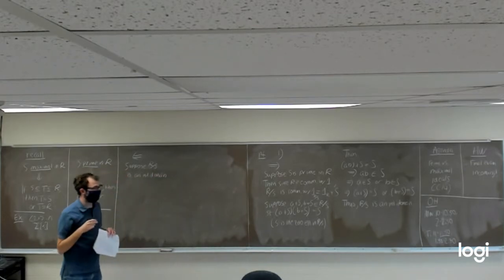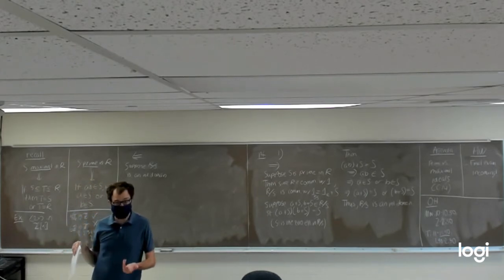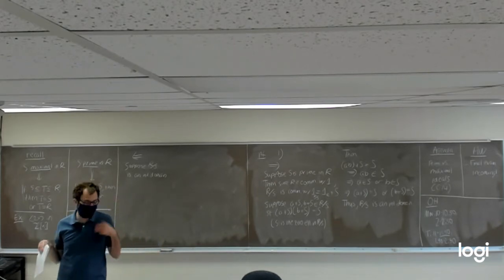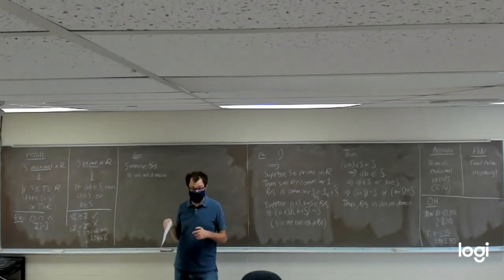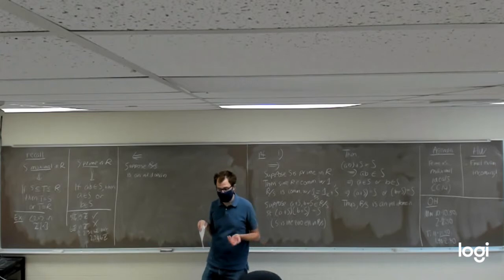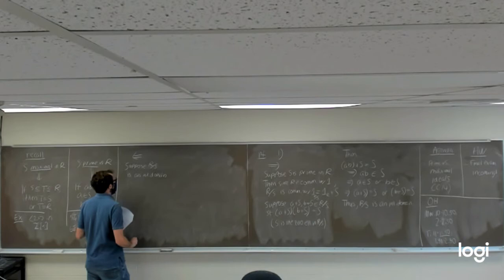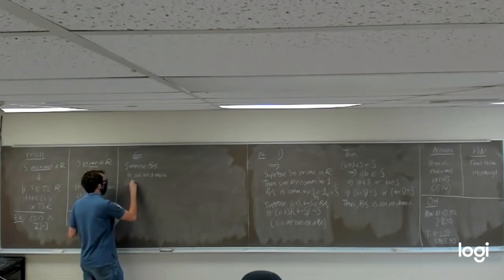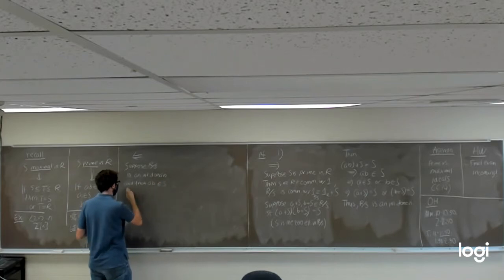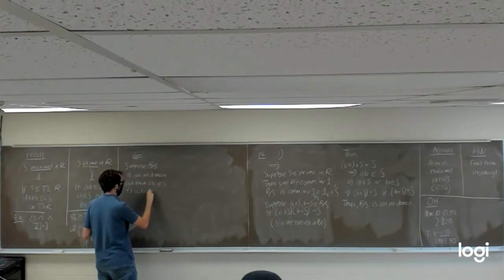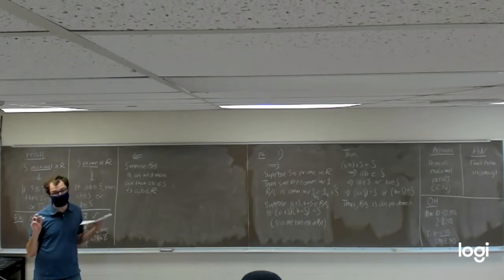Our goal is to show that S is a prime ideal, meaning if we take the product of two elements in the ring and get something in S, then one of the two elements had to have been in S to start with. At least one, potentially both. So we suppose R mod S is an integral domain, and that A times B is an element in S for some A, B elements in the ring. Again, our goal is to show either A is in S or B is in S, or both.